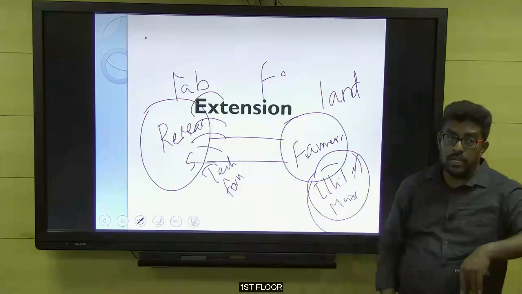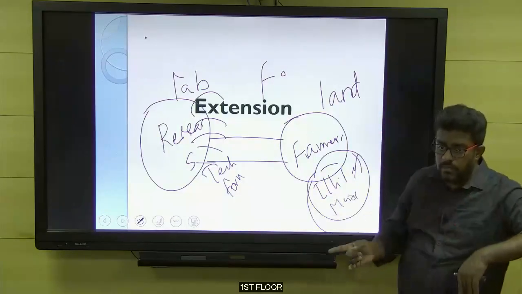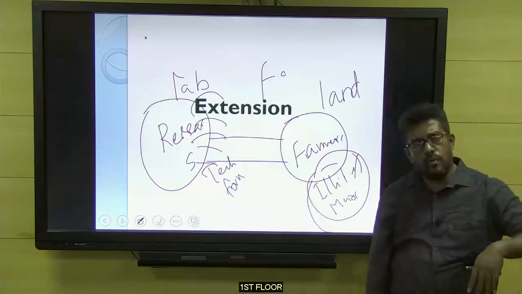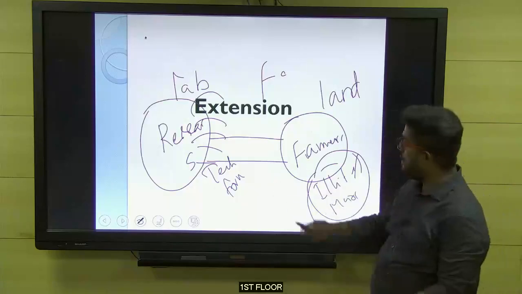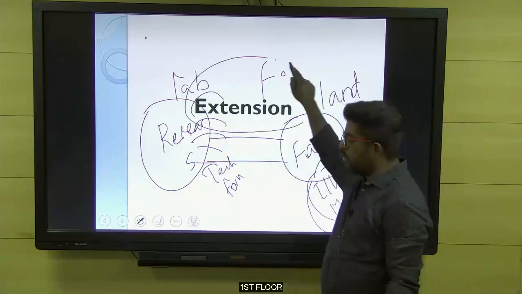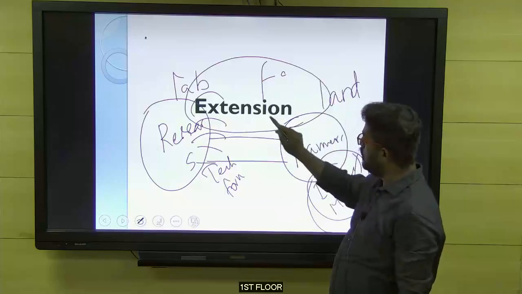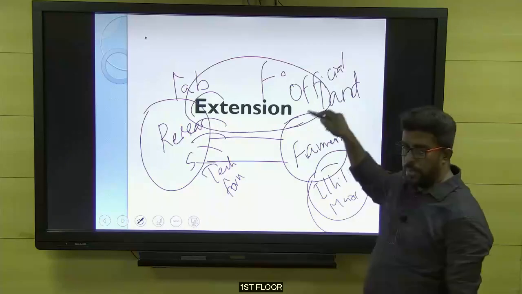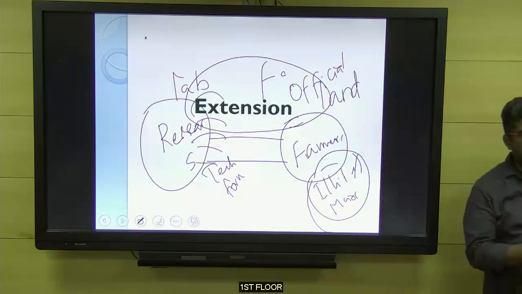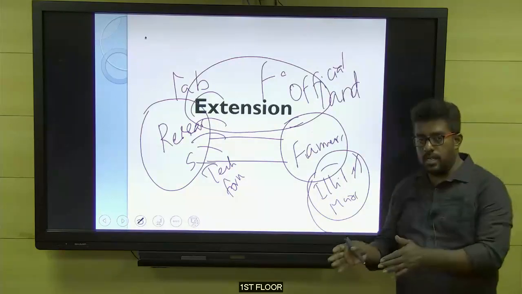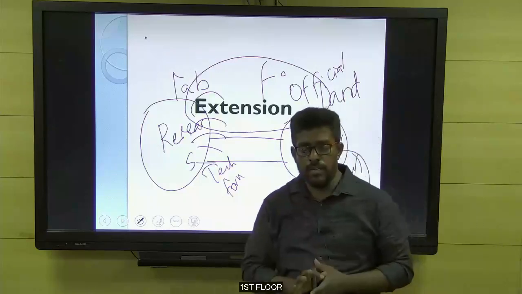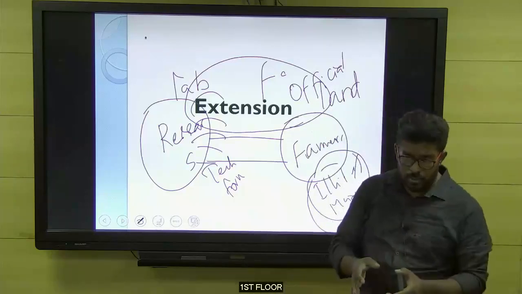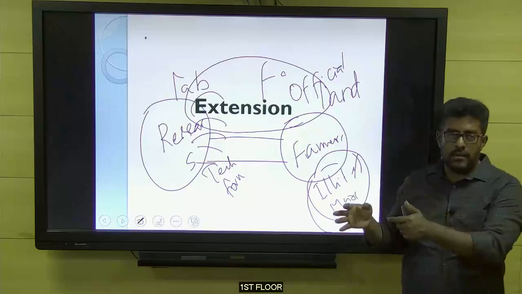So how must things be transferred to the farmers? It must be transferred in a farmer-friendly way. How can we do that? For that, we have a set of officials in our country. The officials doing this job are called extension officials in our country. The people who are involved in this job, we call them extension staff or extension officials.